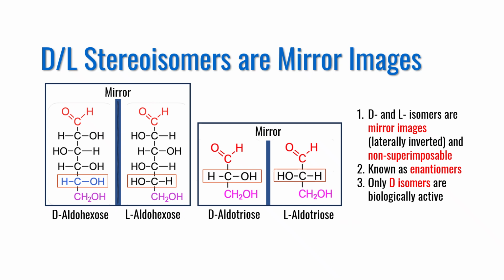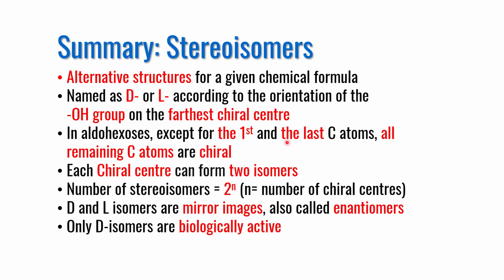Only D isomers or stereoisomers are biologically active. So in summary, stereoisomers are alternative structures for a given chemical formula. They are named as capital D, capital L according to the orientation of the OH group on the farthest chiral center. In aldohexoses, except for the first and the last carbon atom, all remaining carbon atoms are chiral centers. Each chiral center can form two isomers, therefore the number of stereoisomers can be calculated using the formula 2 raised to the power n. N is the number of chiral centers in the molecule.